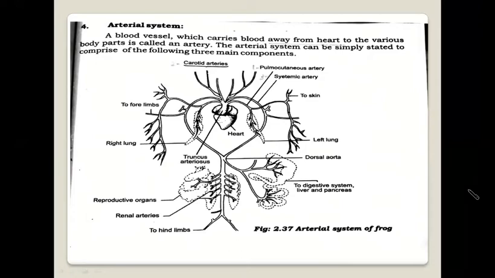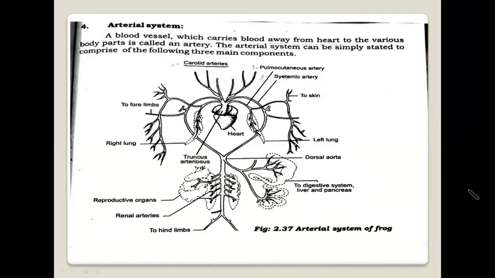Carotid arteries arise from the truncus arteriosus and they supply oxygenated blood to the various parts of the head region such as the brain, tongue, head muscles and eye. Systemic arteries carry oxygenated blood to all parts of the body except the head and lungs. They fuse together to form the dorsal aorta, which supplies blood to the lower part of the body such as the digestive system, liver, kidney, genital organs and muscles, etc.